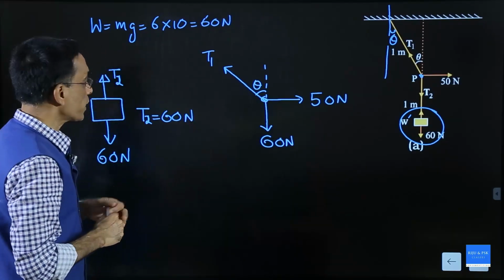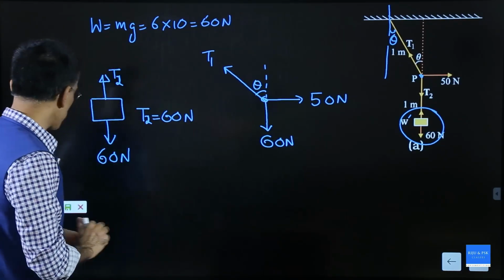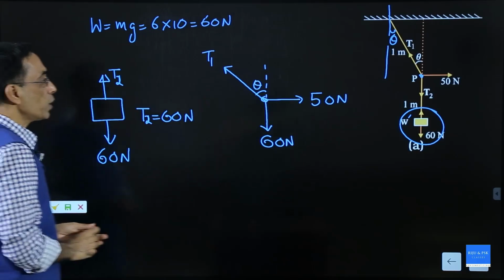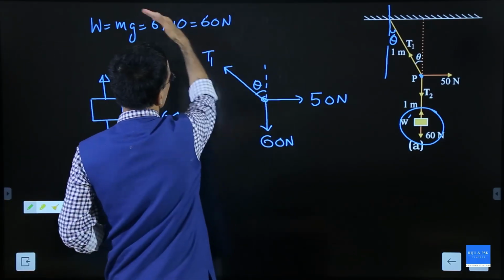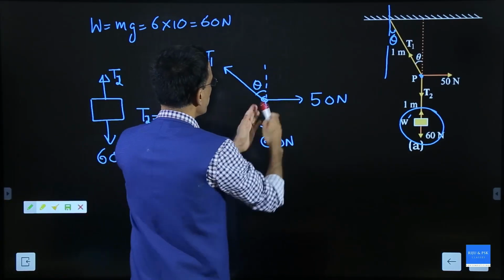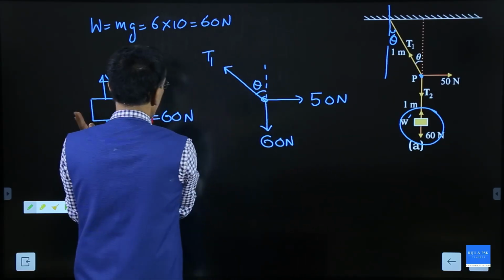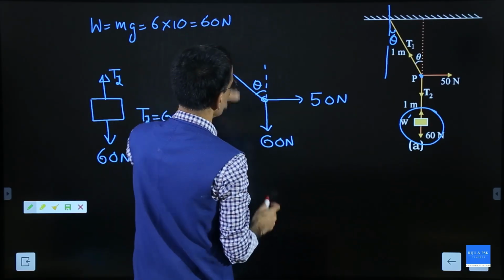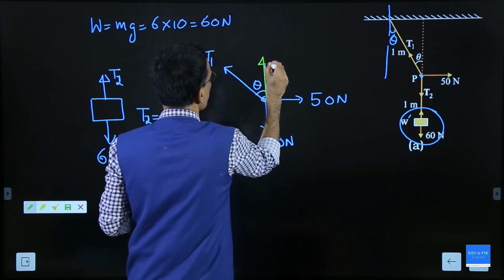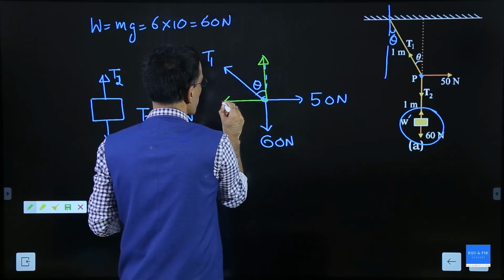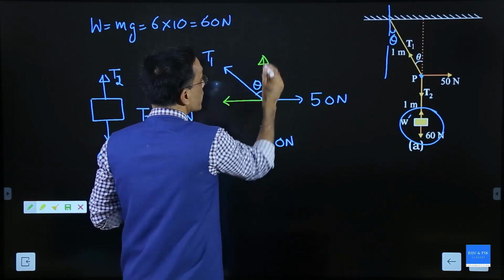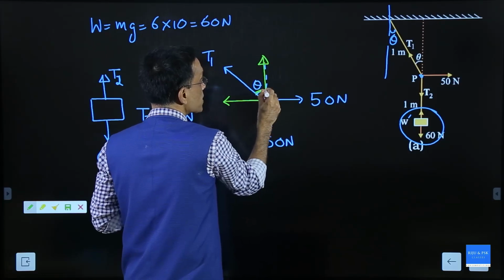So let us use resolution of vectors first. We know this vector, if you imagine it is going like this, it is going from right side to left side and bottom side to top side. That means there is a component in the upward direction and another component in the leftward direction. This component is adjacent to the angle.